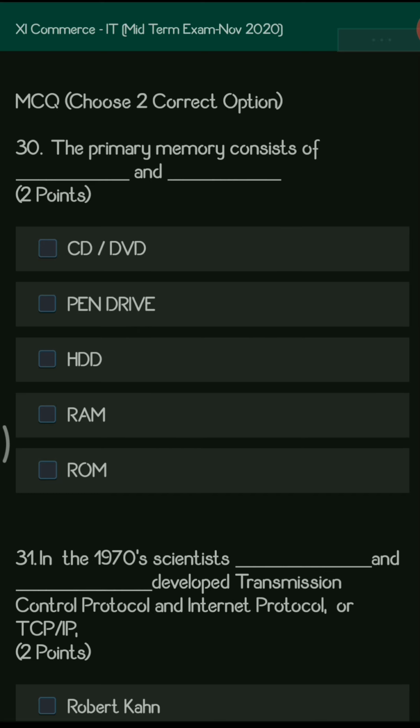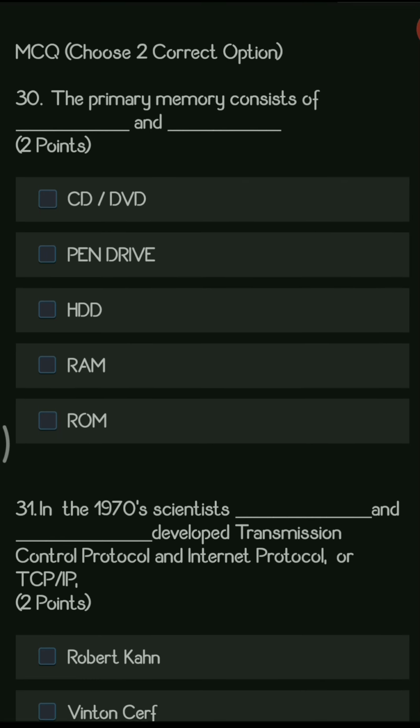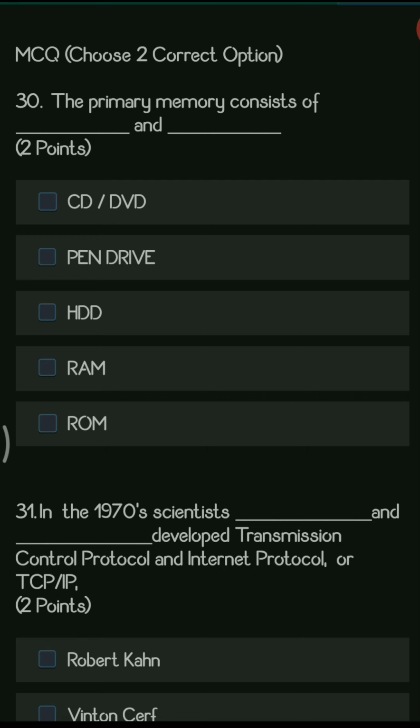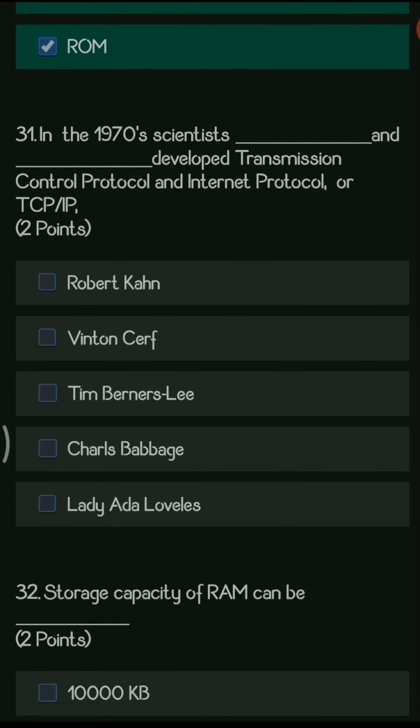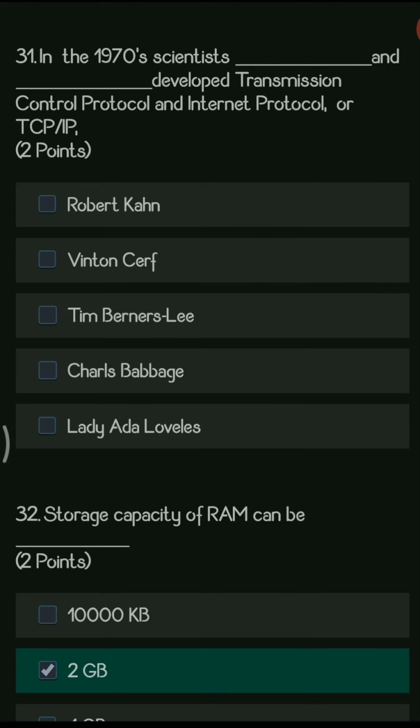Next question, multiple choice 2. The primary memory consists of two types, that is RAM and ROM. It is also called the main memory. In the 1970s, the scientists dash and dash developed Transmission Control Protocol and Internet Protocol, or TCP/IP. So the scientists are Vinton Cerf and Robert Kahn.